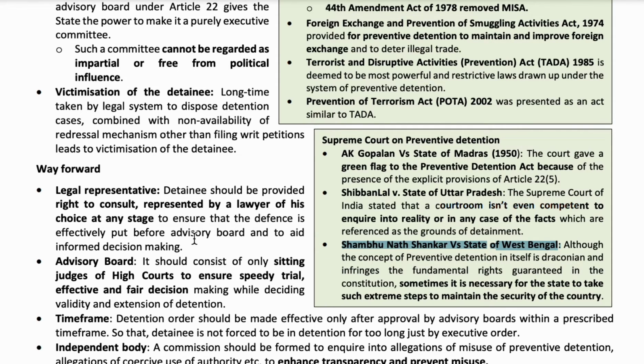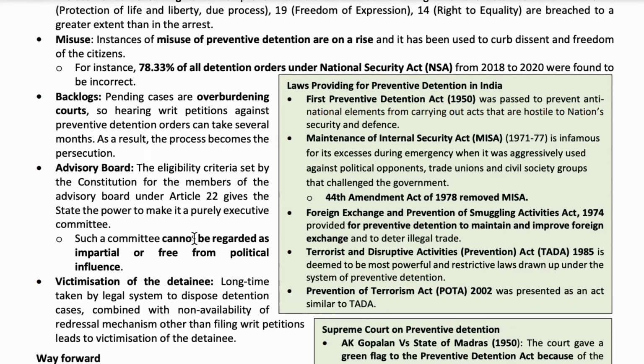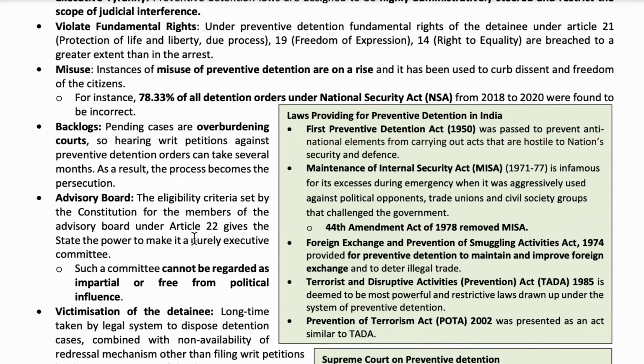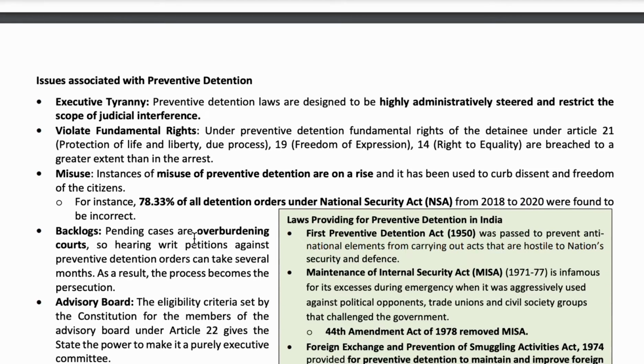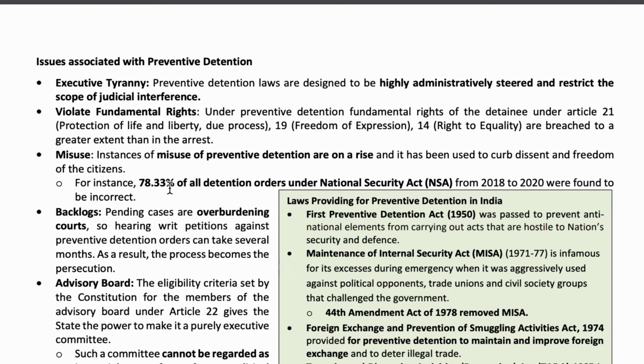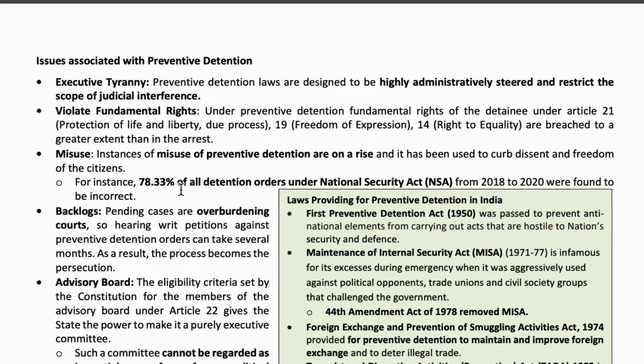But when we see the records, 1.1 lakh people have been arrested under preventive detention, and 78.33% of cases are fake. So we can clearly state that they are excessively using it.